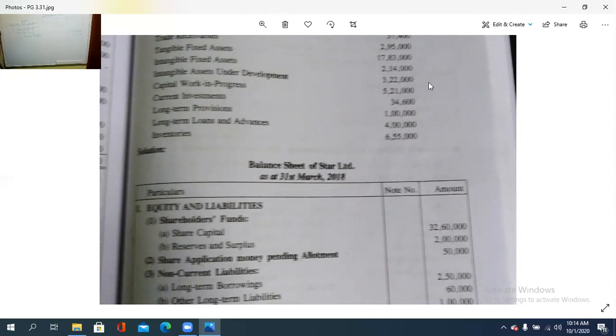Then the next item, share application money pending allotment. That is the application money received, allotment money pending. So that is 50,000. Then next, non-current liability.